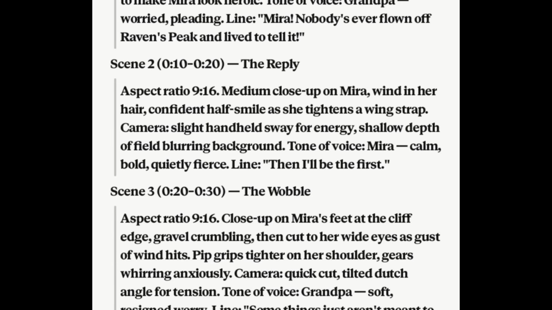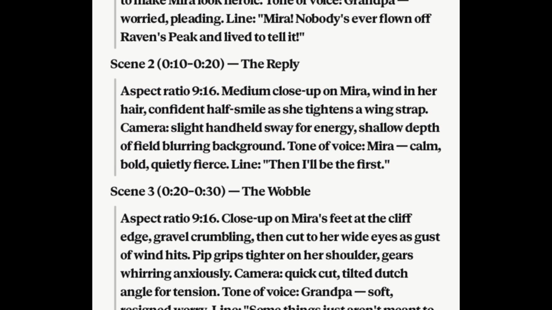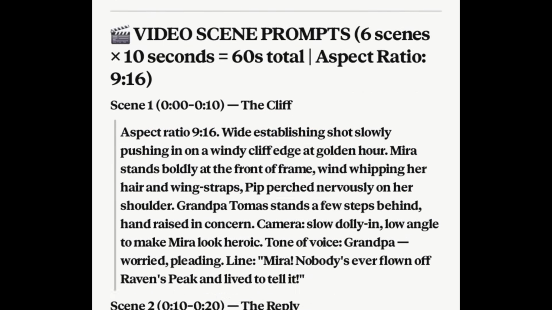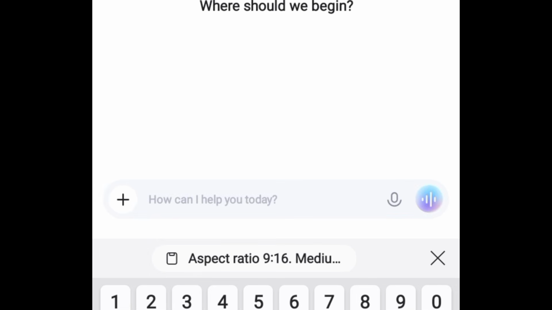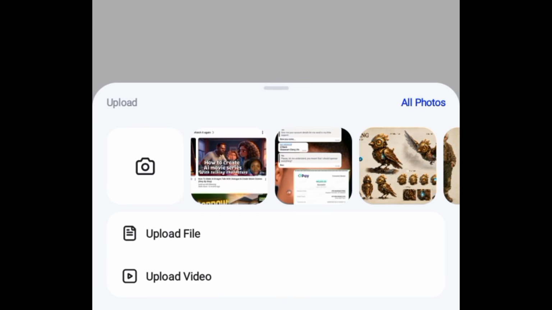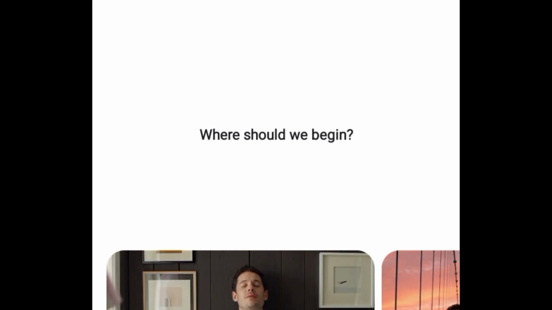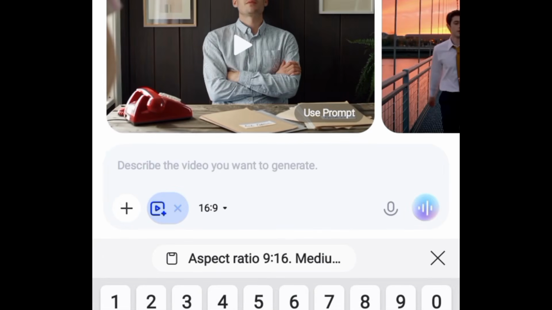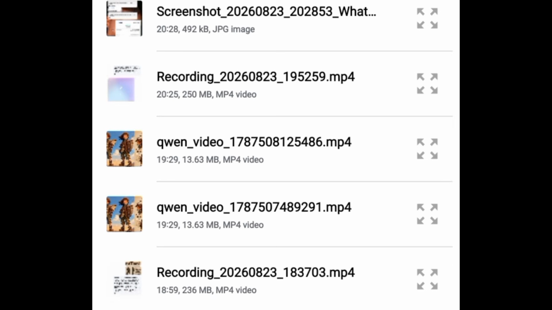So I'm back to Claude AI to copy scene 2. Now I'm going to come over to the video prompt. Remember to copy scene 2. Okay, so I've done that. So let's proceed to generate the video. I'm back to Qwen Studio. Now remember the process. Come over here, click on this plus icon, and then you are going to see create video. Click on create video, and then come over to this plus icon again to upload your reference image. So this time, click on upload file, bring in the reference image.